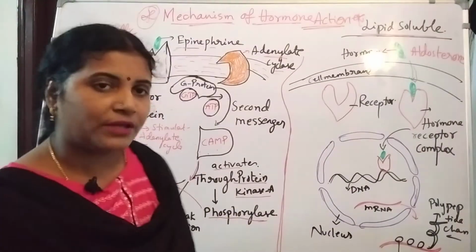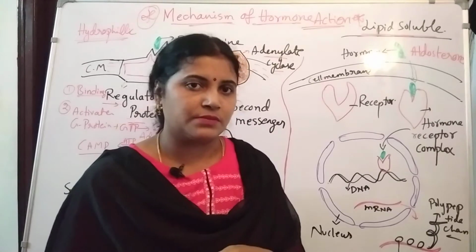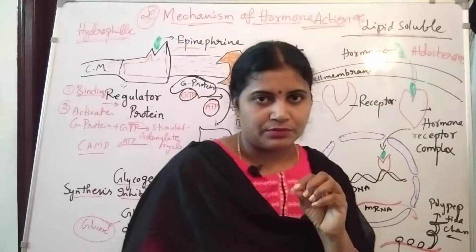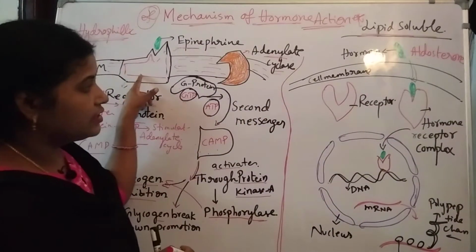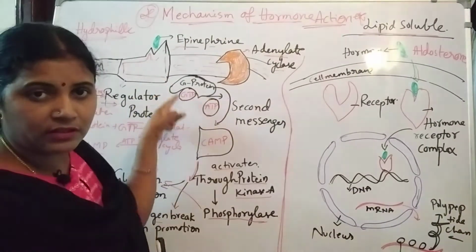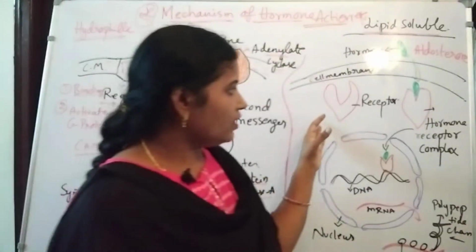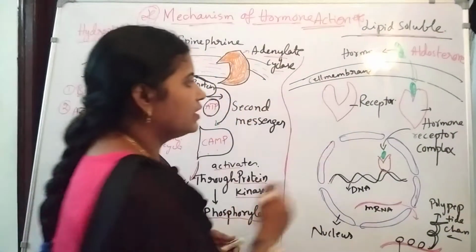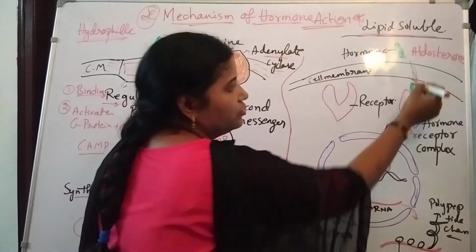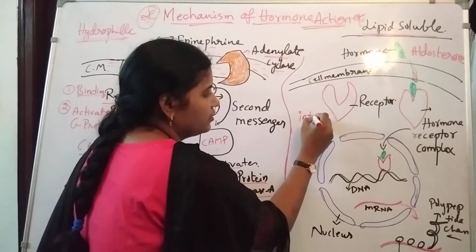Here we have two types of receptors in the cells. One type of receptor is membrane bound: first it attaches with the membrane, then it enters inside the cell. But here they can directly enter intracellularly. So they are intracellular receptors.